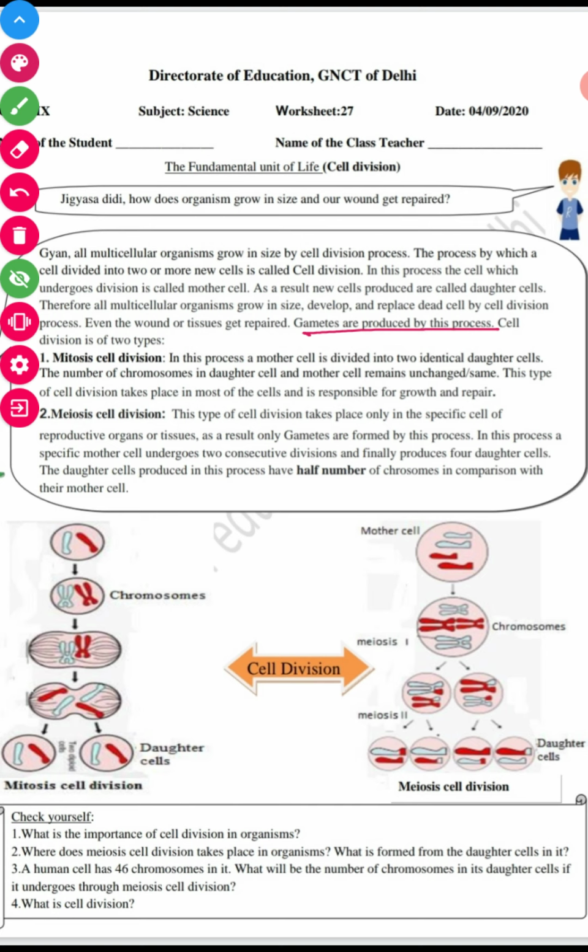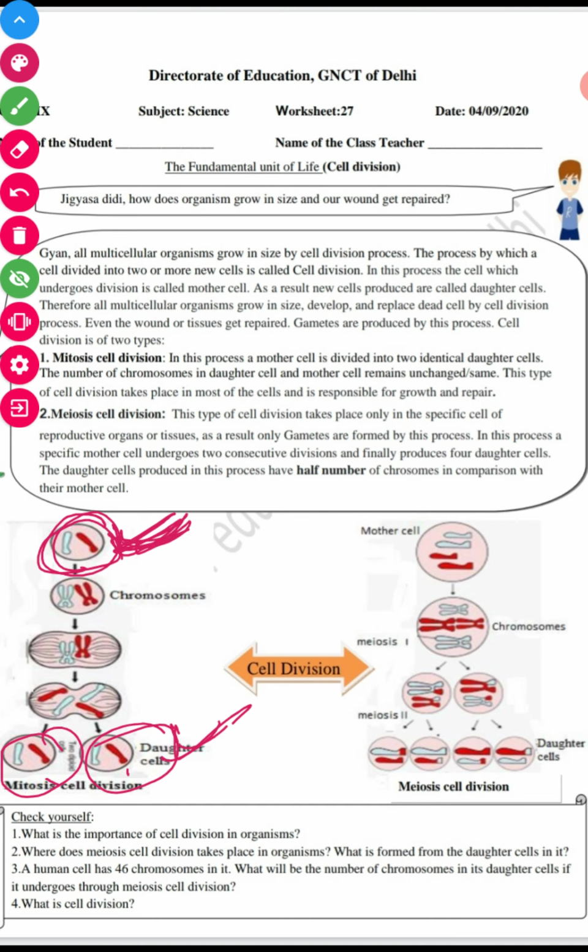Gametes are produced by the process of cell division. And children, cell division is of two types: first mitosis, second meiosis. In mitosis, students, the mother cell divides to form two identical daughter cells, and the number of chromosomes remains the same as in the mother cell.